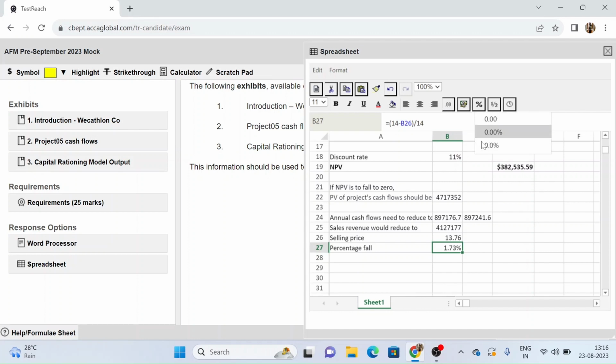If I convert this to percentage, this will be 1.73%. So this means that the demand is very sensitive. Even if there is a change in selling price by just a minor 1.73%, then your NPV can fall to 0 or negative, which will make the project not worthwhile.